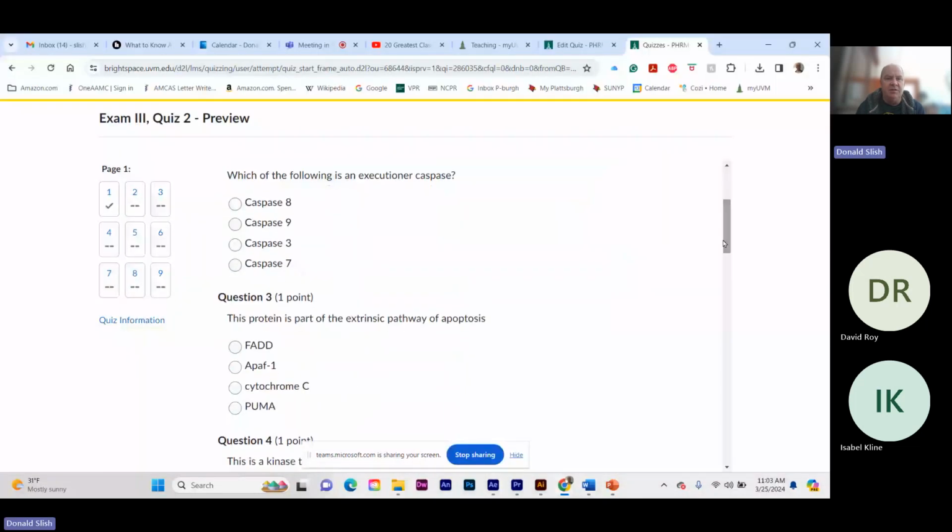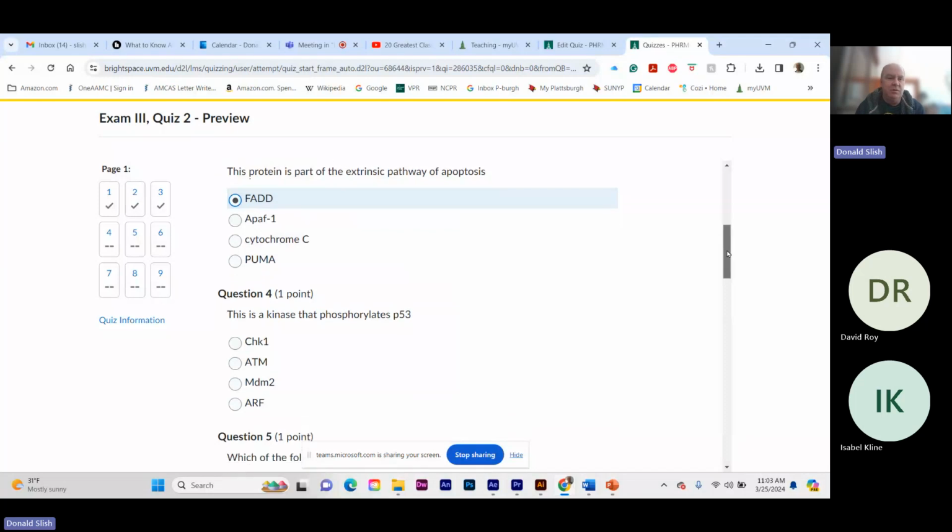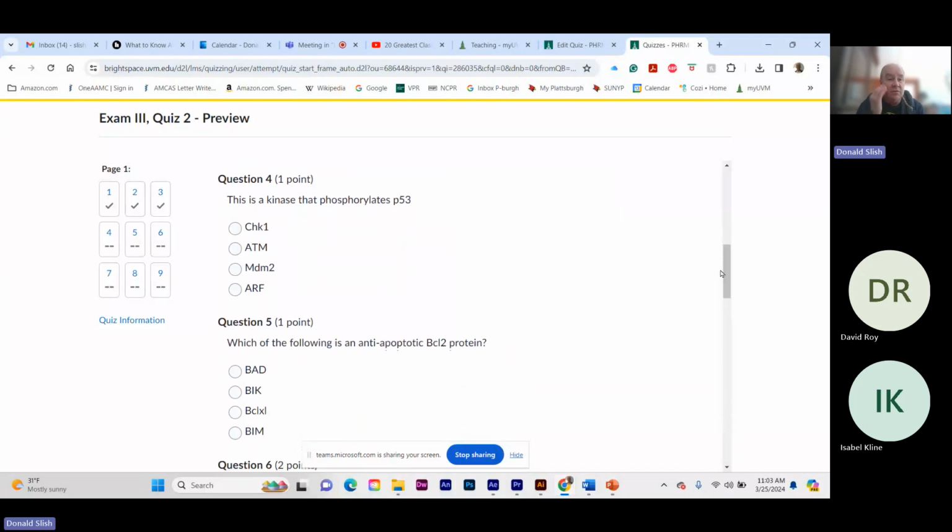Which of the following caspases is an executioner? Really, the only executioner we talked about was number 3. 8 is the initiator caspase associated with the extrinsic pathway. 9 is with the intrinsic pathway, and 7 we didn't talk about. This protein is part of the extrinsic pathway, Fas-associated death domain. Fas is the receptor. Fas ligand is the ligand, obviously.